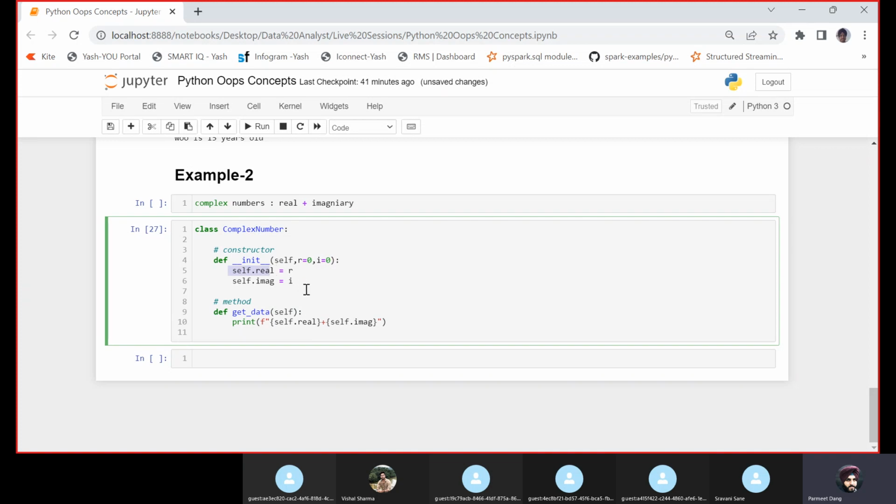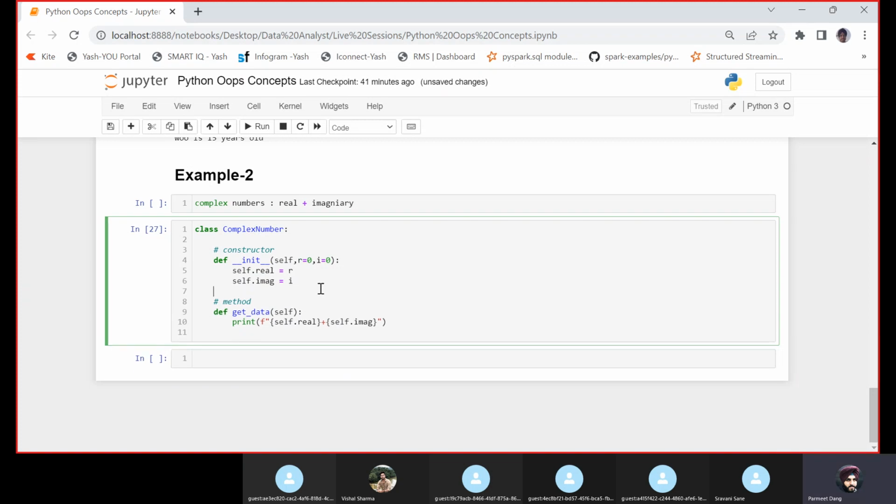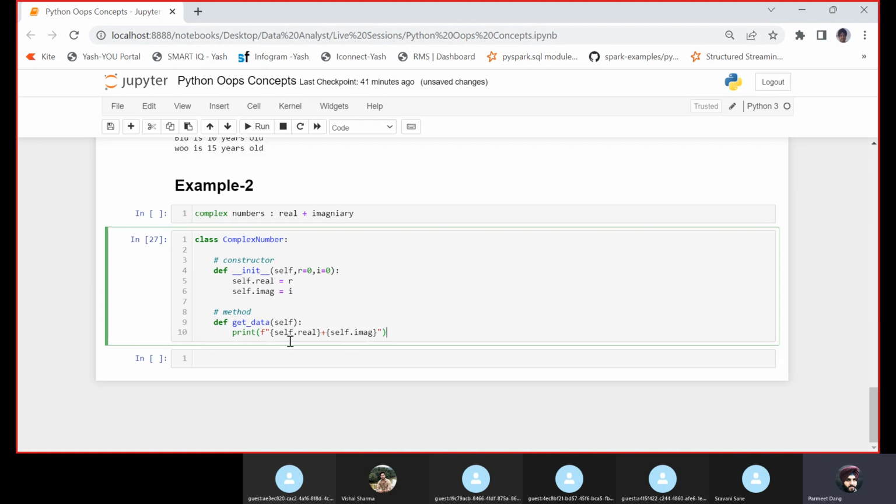Let's say I have one more function inside. I'll tell you when an attribute can be used inside another function and when it cannot be used. So let us first see the output of this.